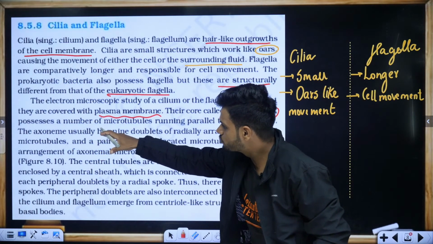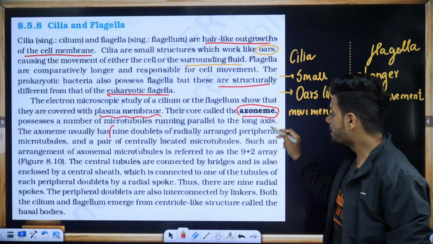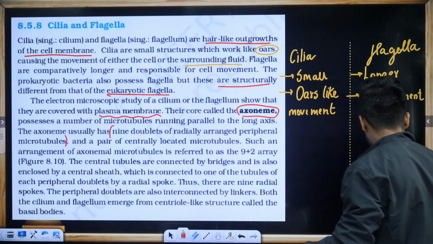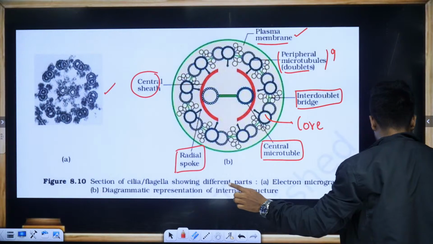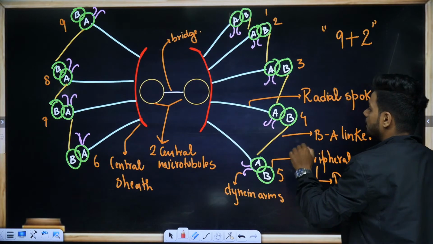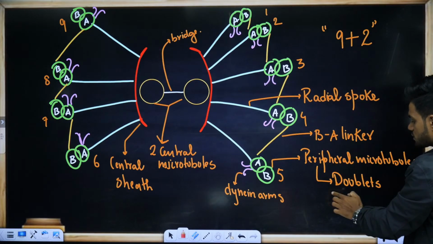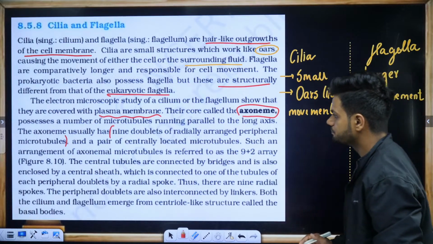The axoneme usually has 9 doublets of radially arranged peripheral microtubules. Can you see here, students? There are in total 9 peripheral microtubules, which are doublets.